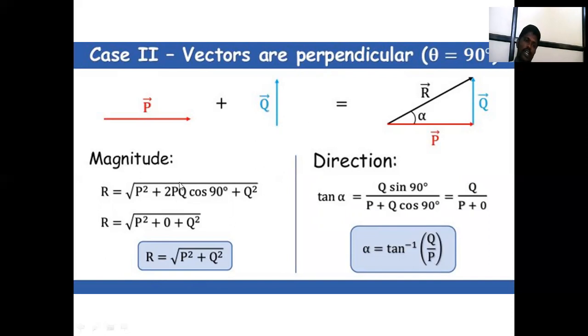In vector quantity, one is magnitude and another one is direction. How to calculate magnitude? R is equal to root of P square plus 2PQ cos theta plus Q square. And how to calculate direction? Tan alpha is equal to Q sin theta upon P plus Q cos theta. That is how to calculate direction. For parallel, anti-parallel, or any angle, 30 degree, 40 degree, 50 degree, the magnitude and direction are calculated by using this formula.